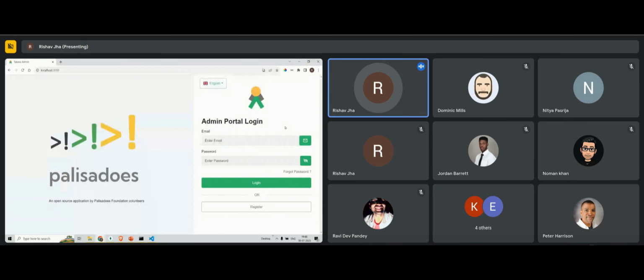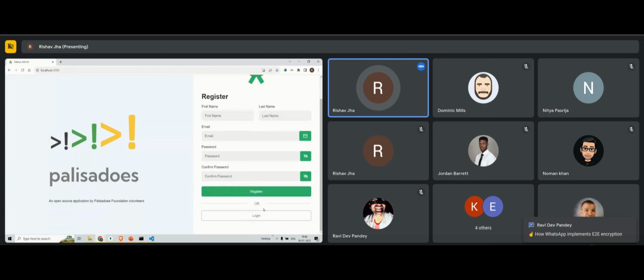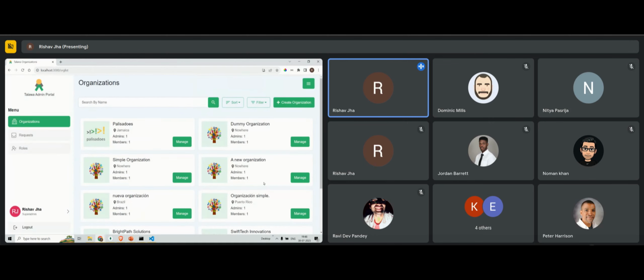So 2 weeks ago, I finished this screen, the login slash register screen, and this is how it looks right now. I will be logging in and I will show you how the organization screens look. This is the new organization screen, and these are the organizations. I have logged in as a super admin right now.